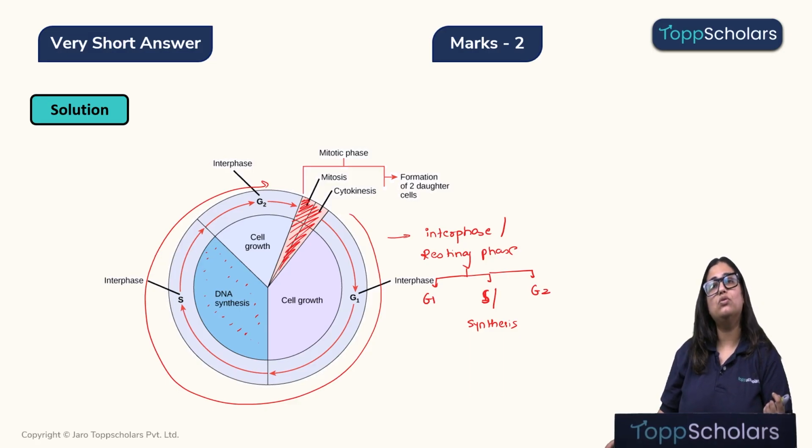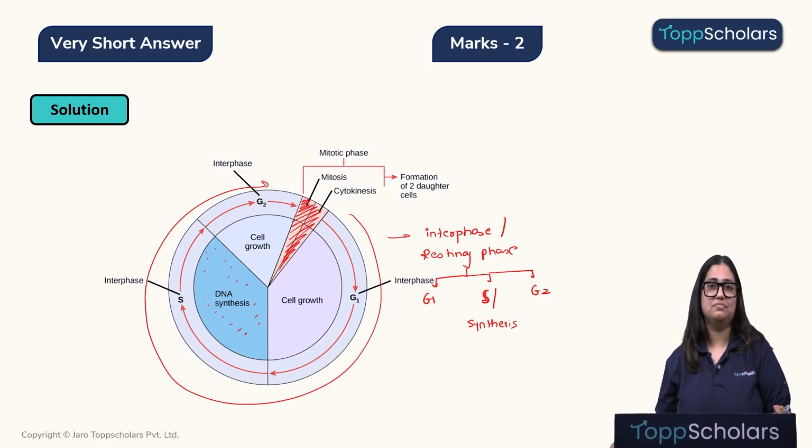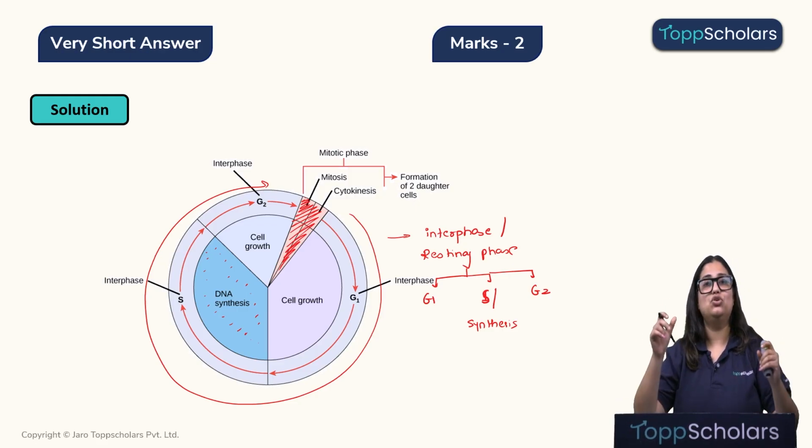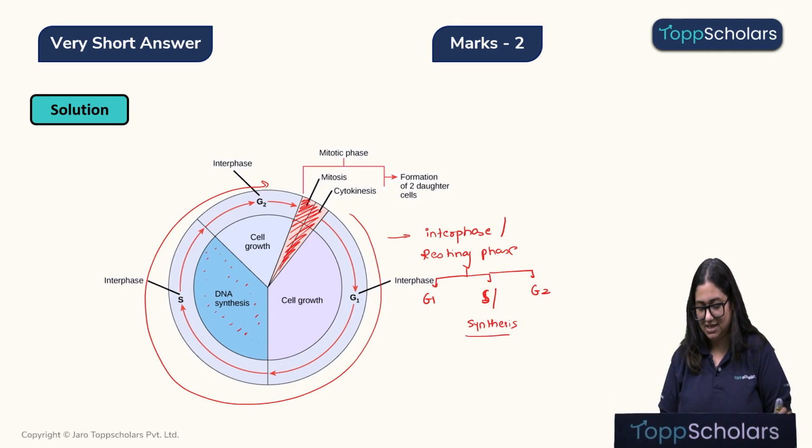Because children, we are going to form 2 daughter cells from mitosis and each daughter cell, for it to survive, needs its own DNA. So we need 2 copies of DNA that can be given to both the daughter cells, and its replication or its synthesis will be seen in the S phase of the interphase. Alright, so this answers your question 1.